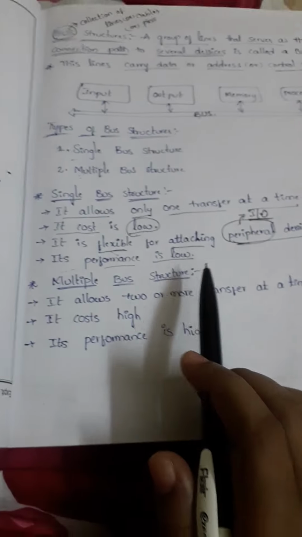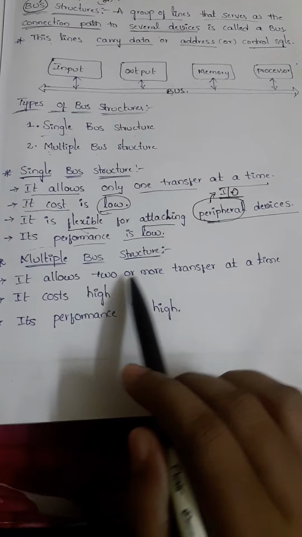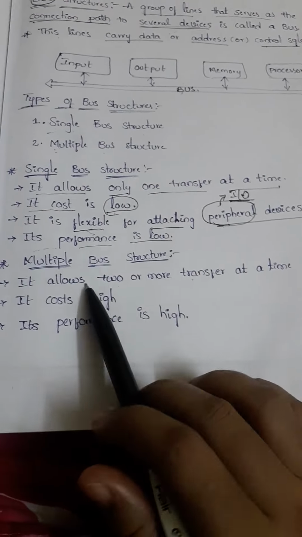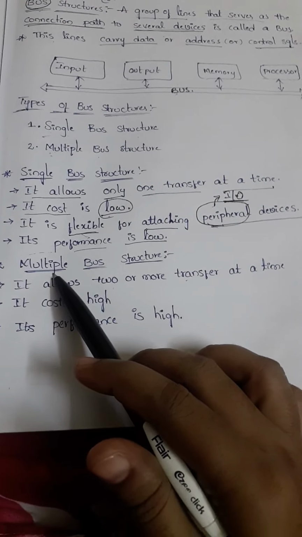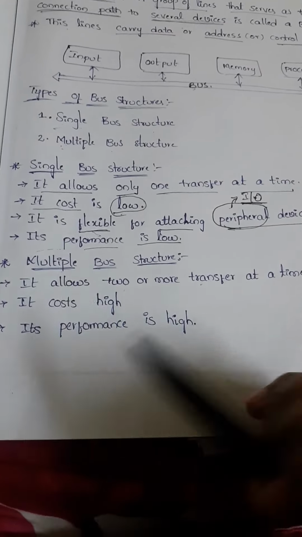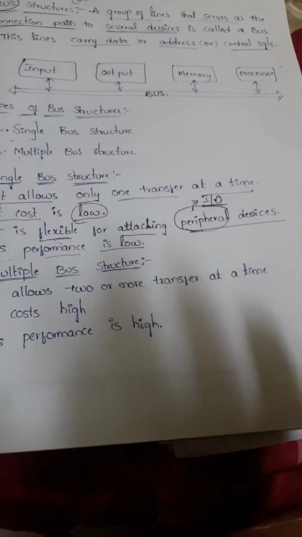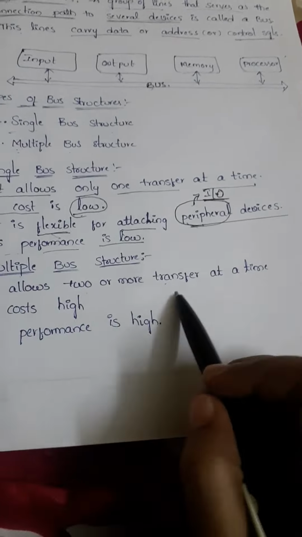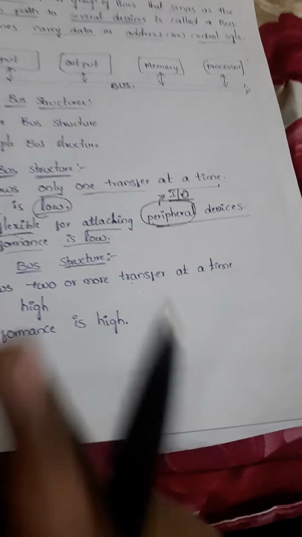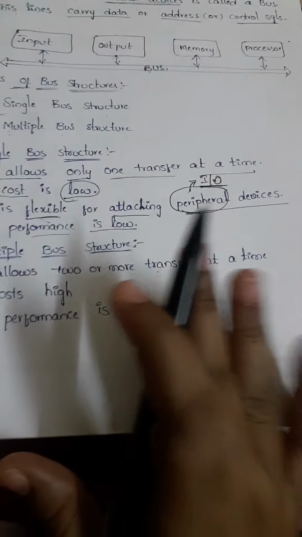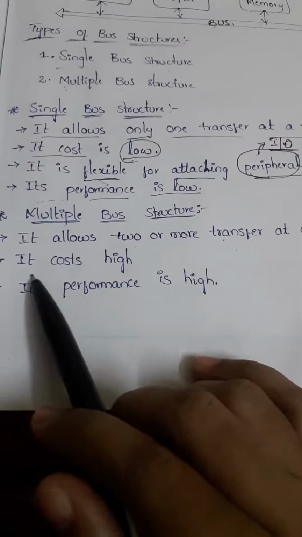Now coming to the multiple bus structure, it allows two or more transfers at a time. Just now I explained, multiple is nothing but n number of lines, so automatically the transfer speed is increased. Two or more lines will be sending at a time. Okay, so now the cost is very high because it consists of n number of lines.